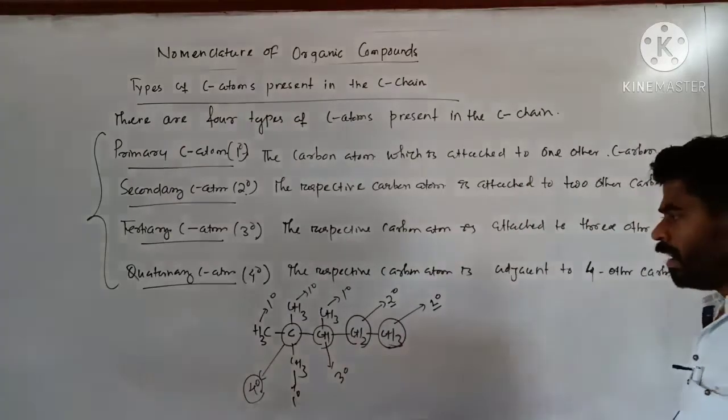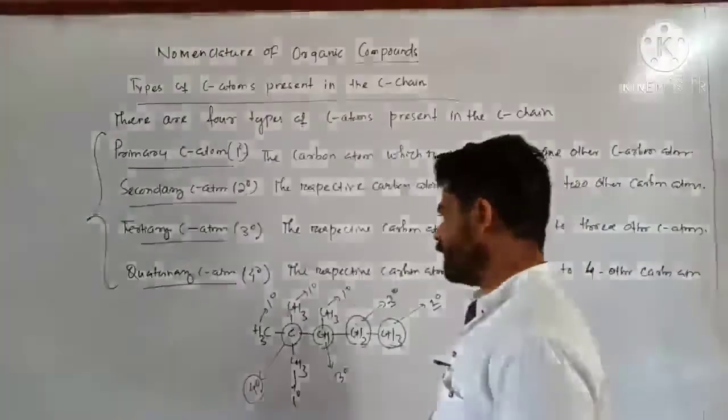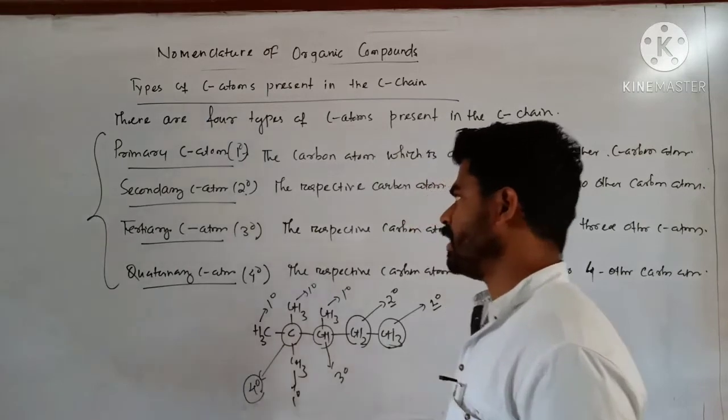Clear? Very easy. And accordingly you can assign the number of primary hydrogen, secondary hydrogen and tertiary hydrogen.